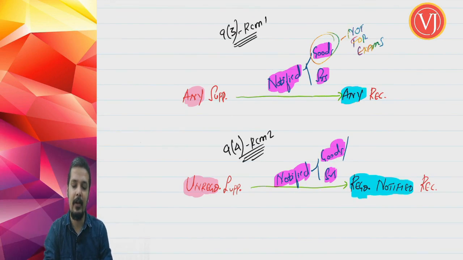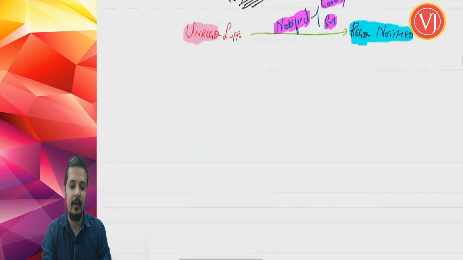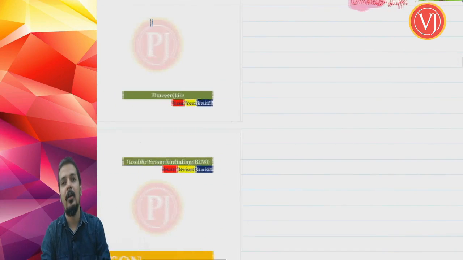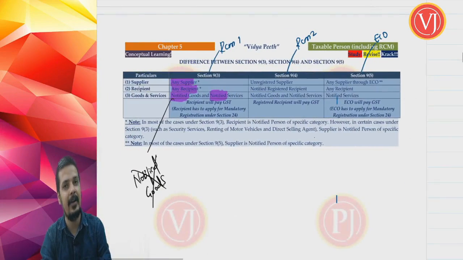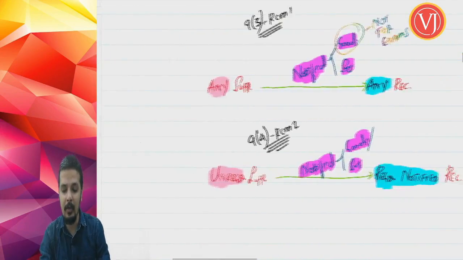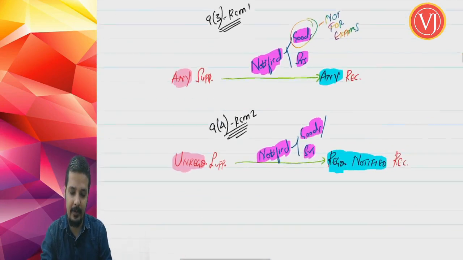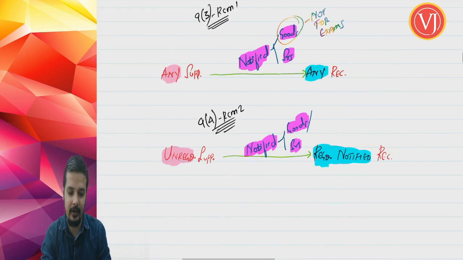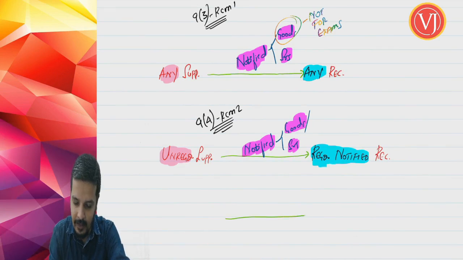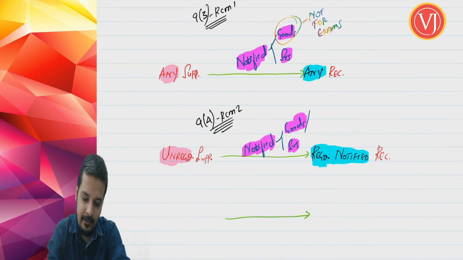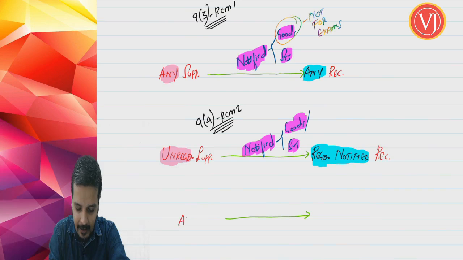Friends, now we'll see what is there in ECO. When you talk about your ECO, there are only three notified services that are covered. Your supplier can be any supplier, recipient can be any recipient, but the supply should be through ECO. So if I write this within this particular chart, you can easily correlate. So section 95 coverage: your supplier is any supplier.